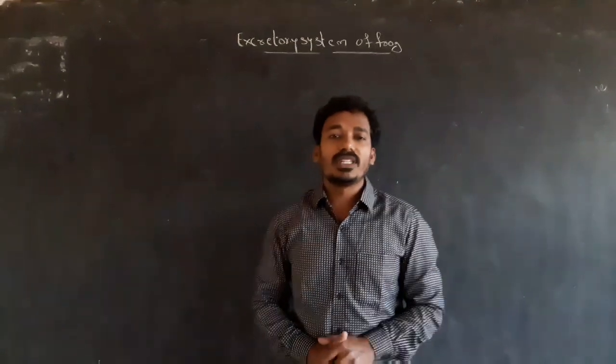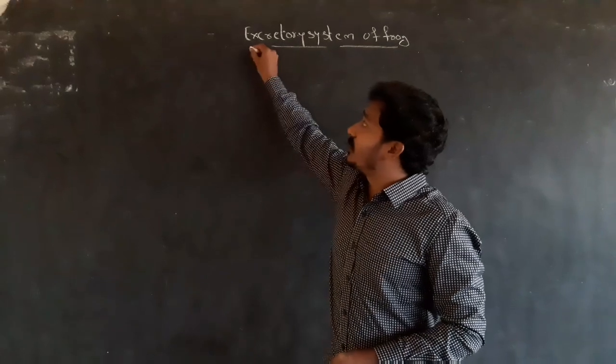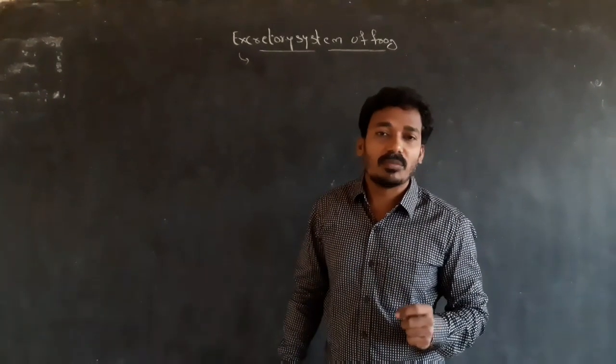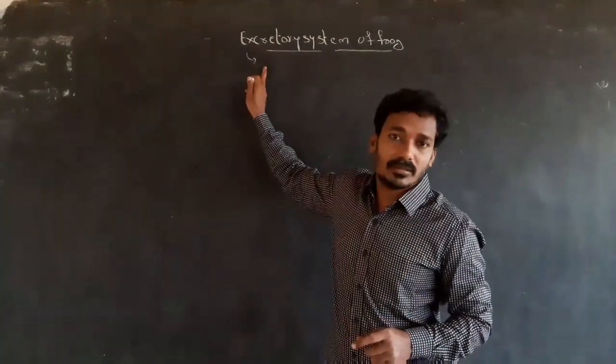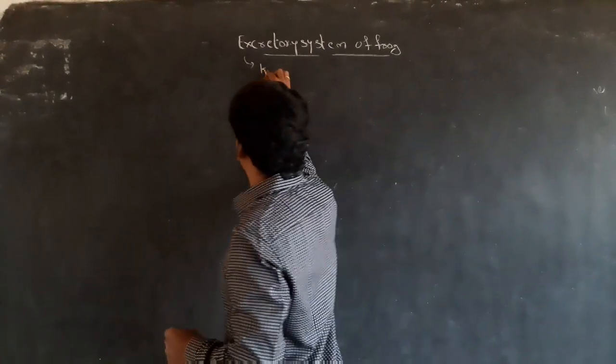Good morning everyone. Today we discuss the excretory system of the frog. Excretion means elimination of nitrogenous waste from the body. The excretory organs of the frog are the kidneys.